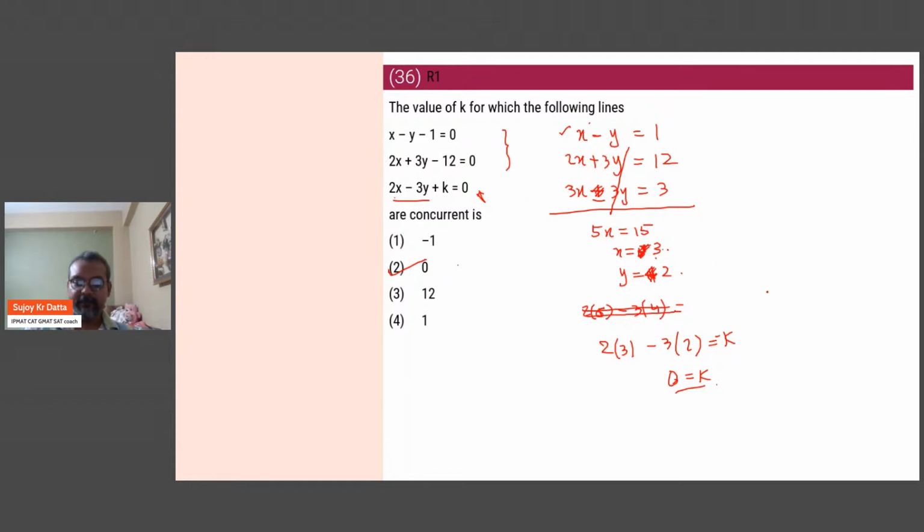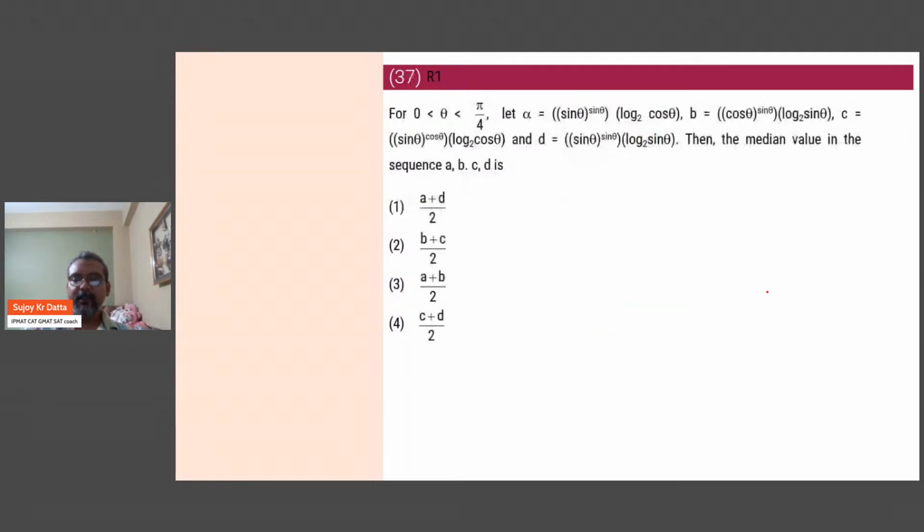Next we have 37. Yes, so this was a little kind of a weird question. And you have to figure out the median value of these numbers. Okay, so let us write them down. Okay, what these values are.